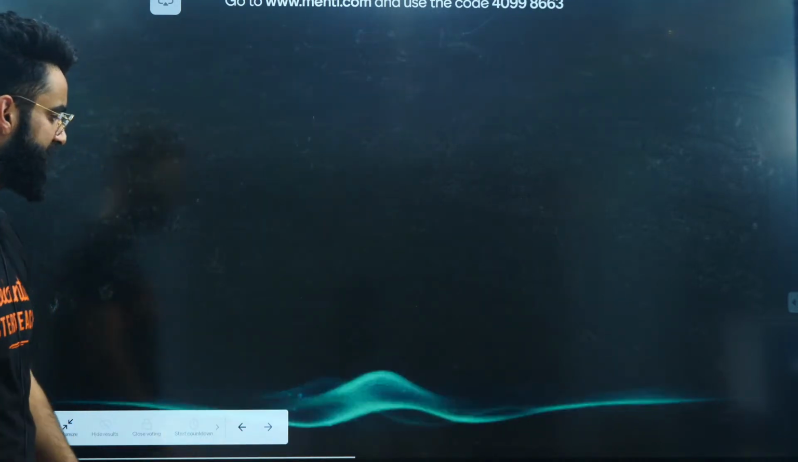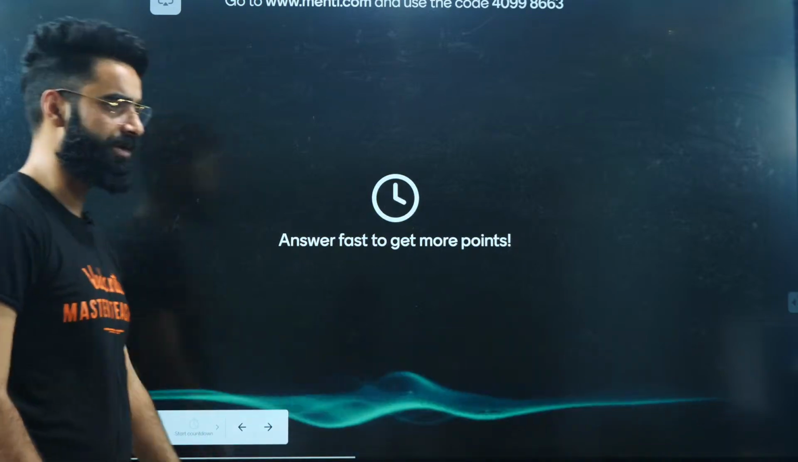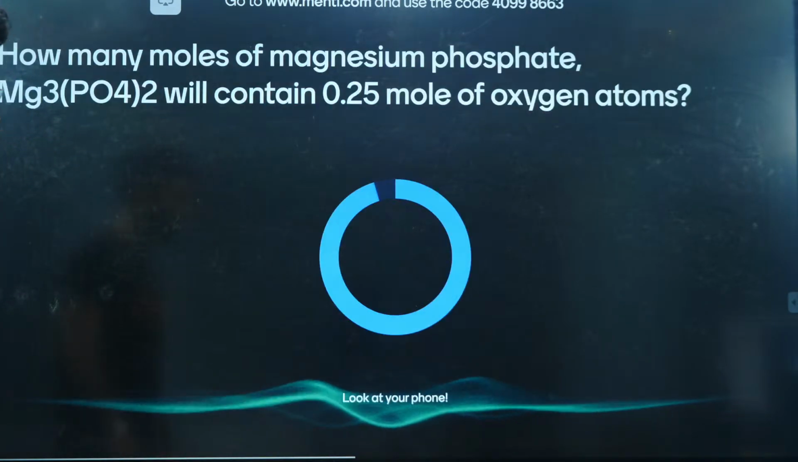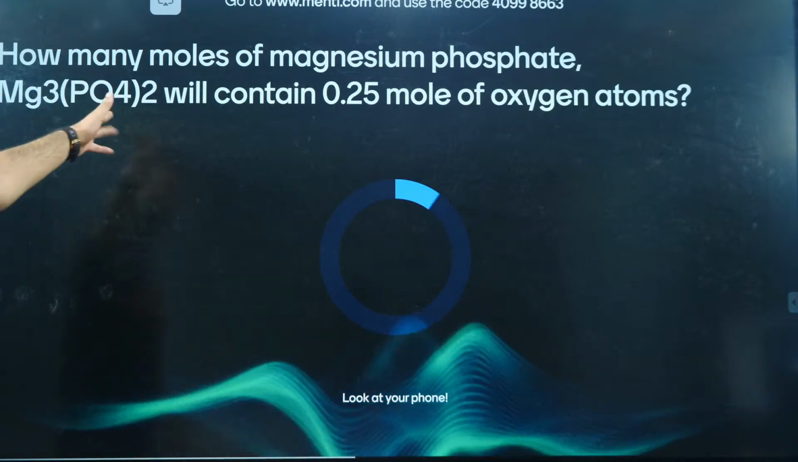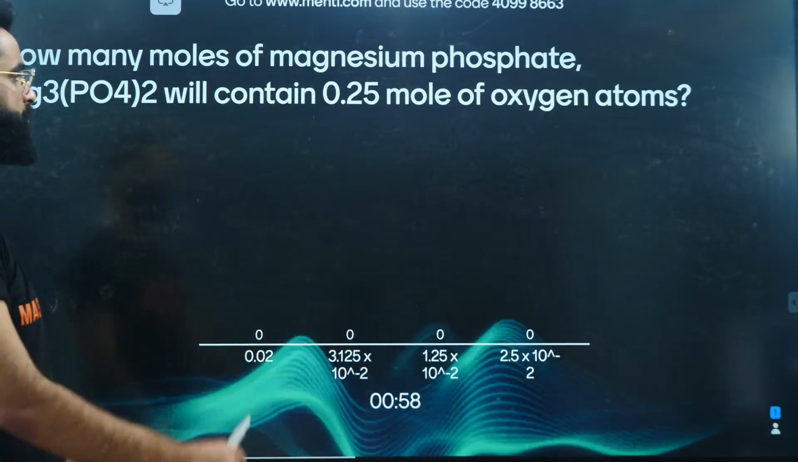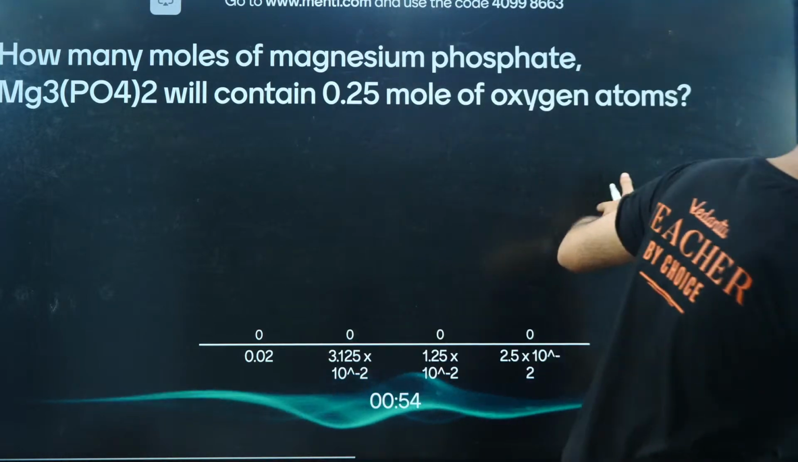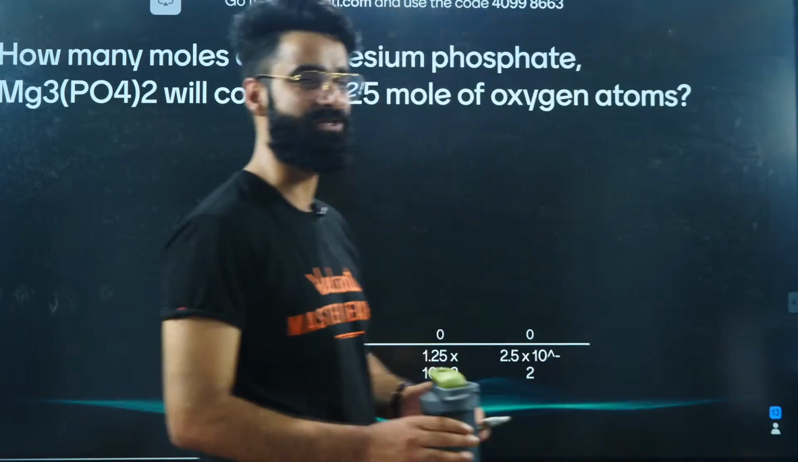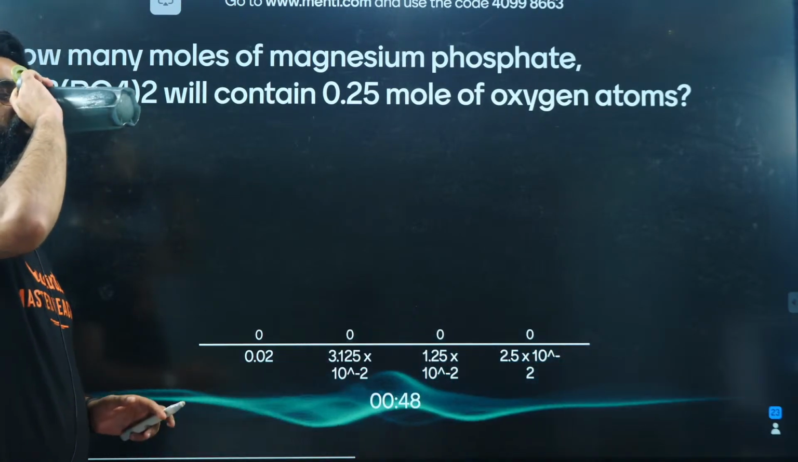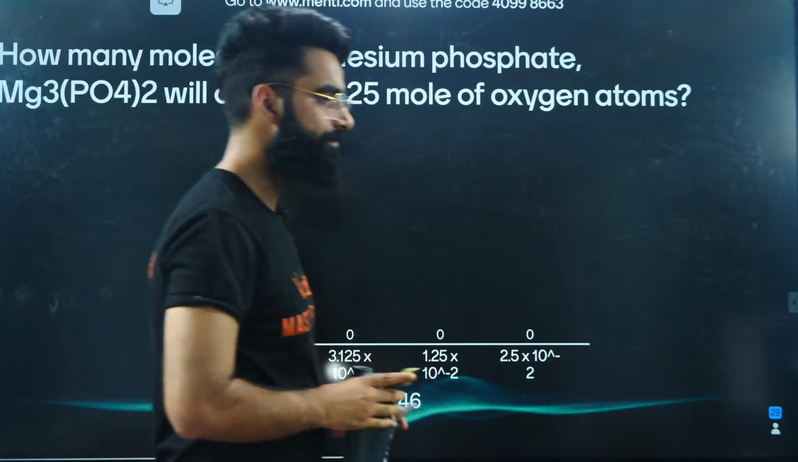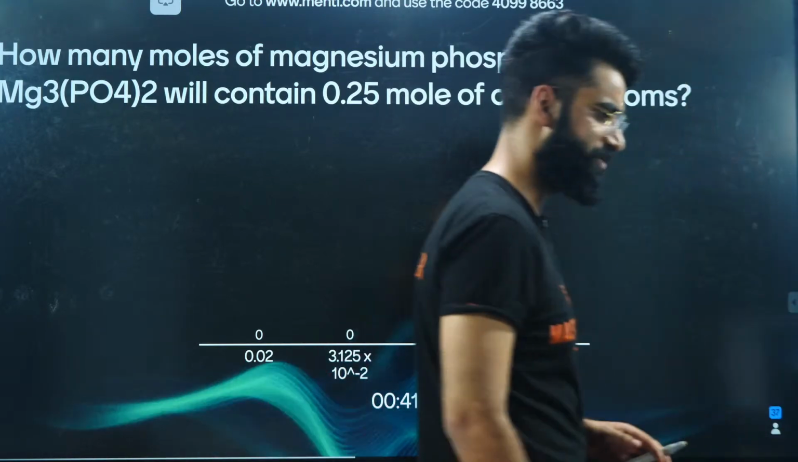Moving on to one more question, and your countdown starts in 3, 2, 1, and now. Look at your screen, people. How many moles of magnesium phosphate, Mg3(PO4)2, will contain 0.25 moles of oxygen atoms? Again, a very, very simple question. This question was asked once, a long time back, in your JEE Mains examination. How many moles of magnesium phosphate will contain 0.25 moles of oxygen atoms?